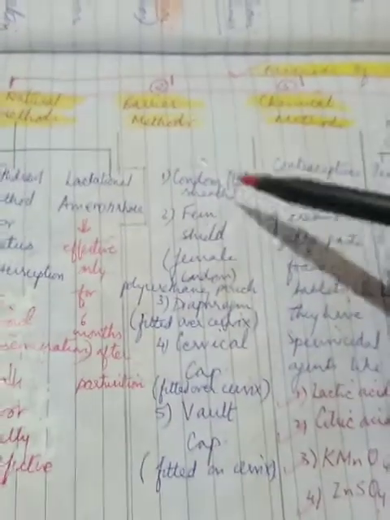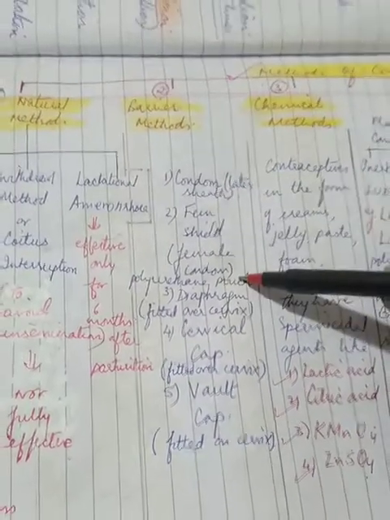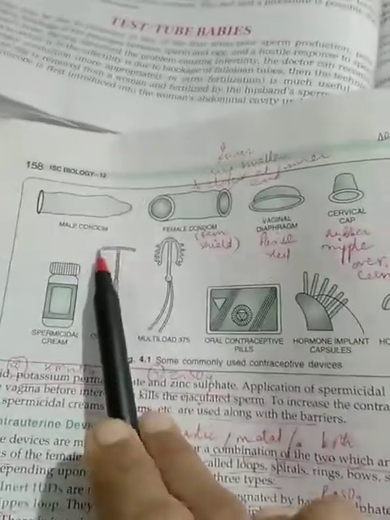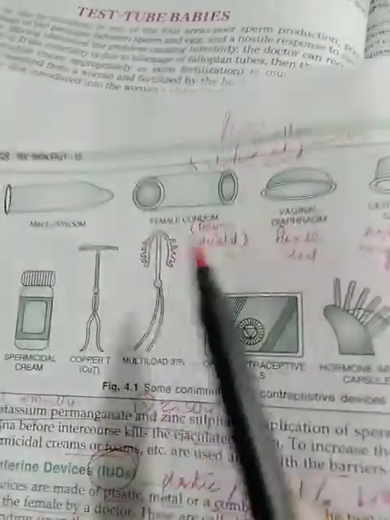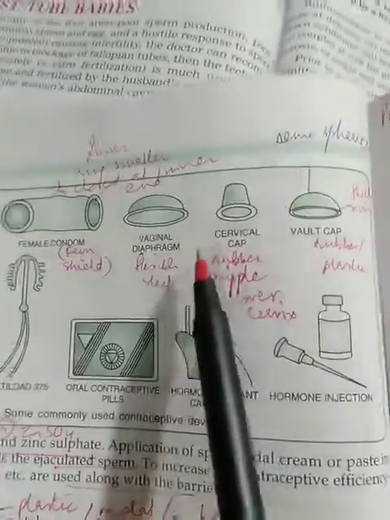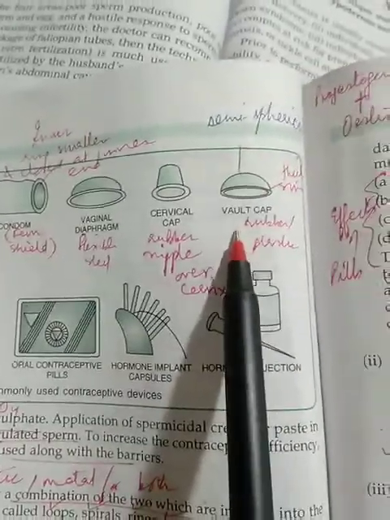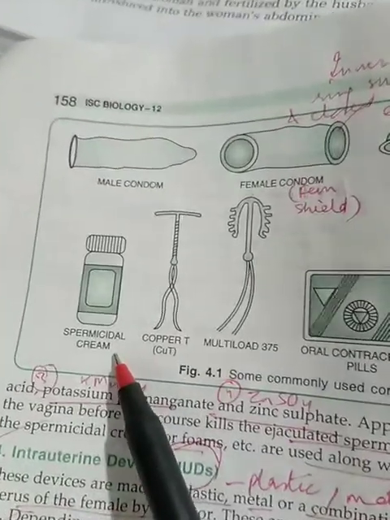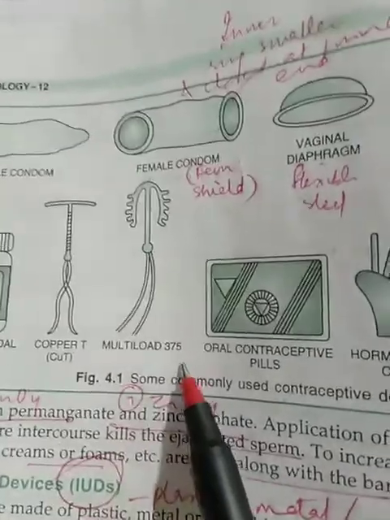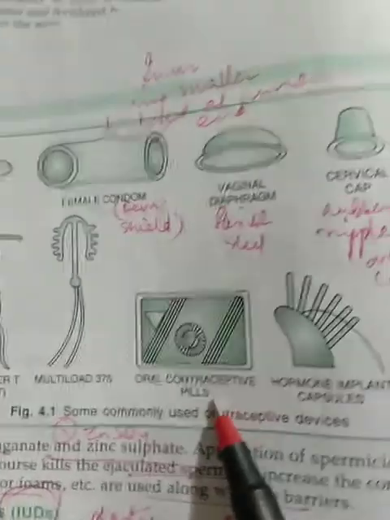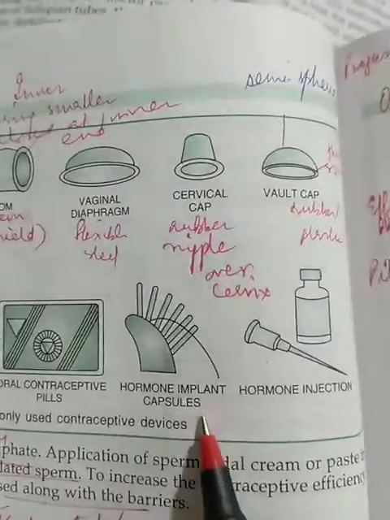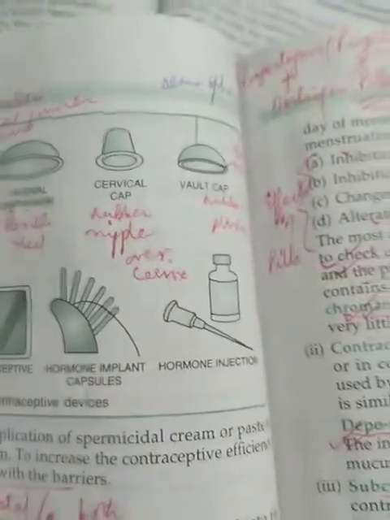Coming to the barrier method. Under the barrier method, there are some 4 or 5 things to talk about. Before we talk about them, let us see the various devices that are discussed under this in the textbooks. Barrier methods of contraceptives to be used: male condoms, female condoms, vaginal diaphragms, cervical caps, vault caps, then spermicidal cream, copper T, multiload 375, oral contraceptive pills, hormone implant capsules, and various hormone injections.